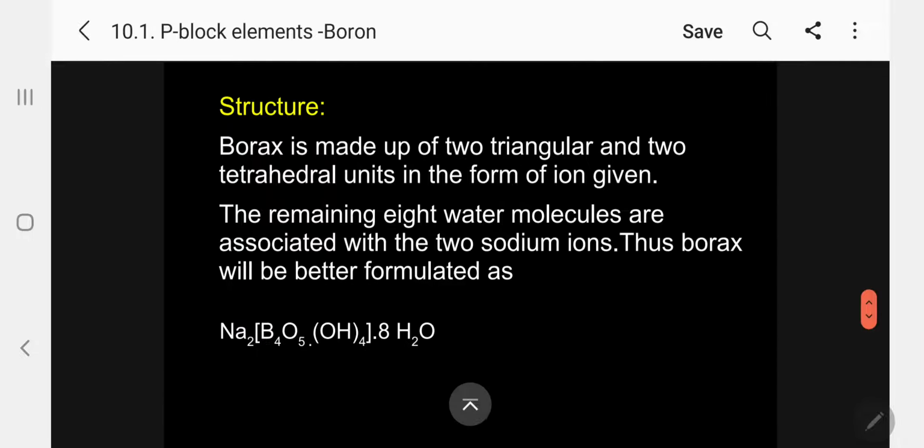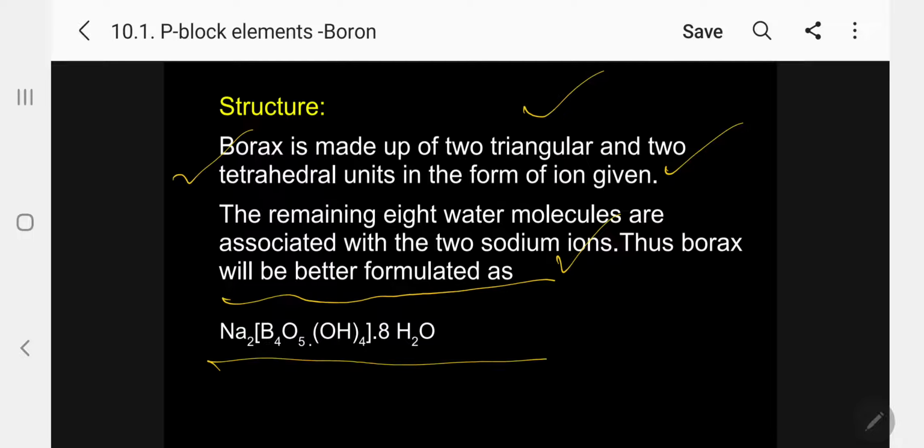Coming to the structure, that is the most important. Borax is made up of two triangular and two tetrahedral units in the form of the ion given below. The remaining 8 water molecules are associated with 2 sodium ions. Thus, borax will be better formulated as Na2[B4O5(OH)4]·8H2O. So, normally borax we can write in this form.